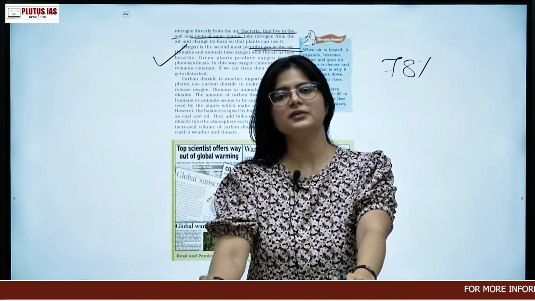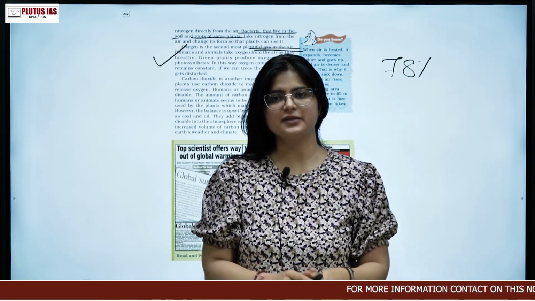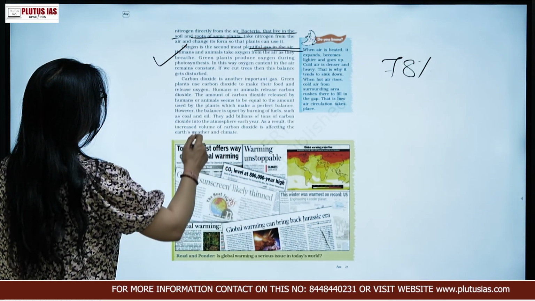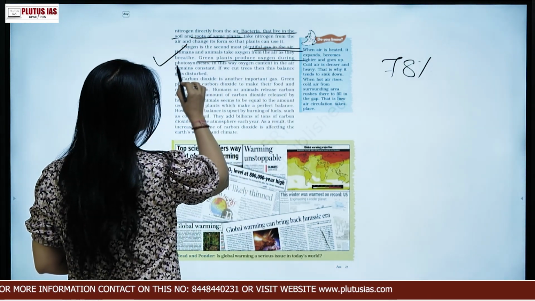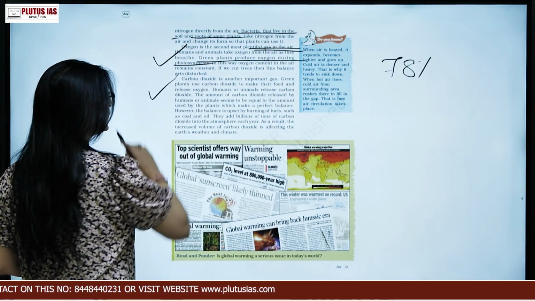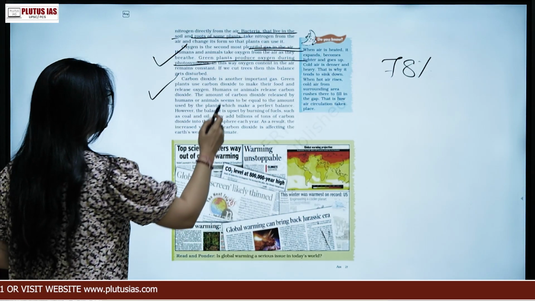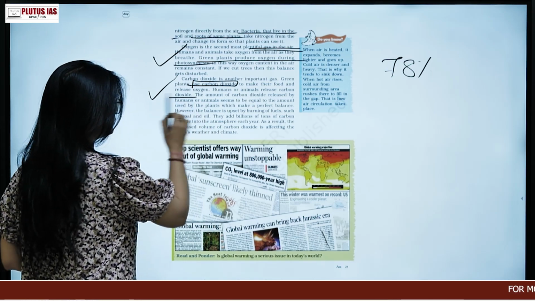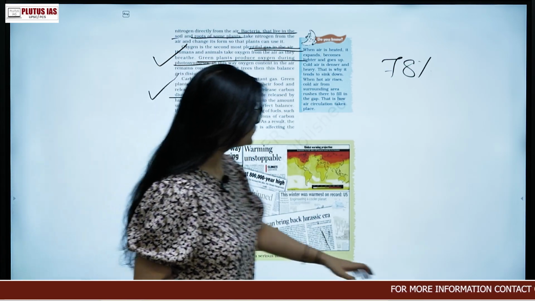The carbon dioxide is taken in the process of photosynthesis. So green plants produce oxygen during photosynthesis. Now carbon dioxide is another important gas. Green plants use carbon dioxide to make their food and release oxygen. This is what I have been explaining to you.